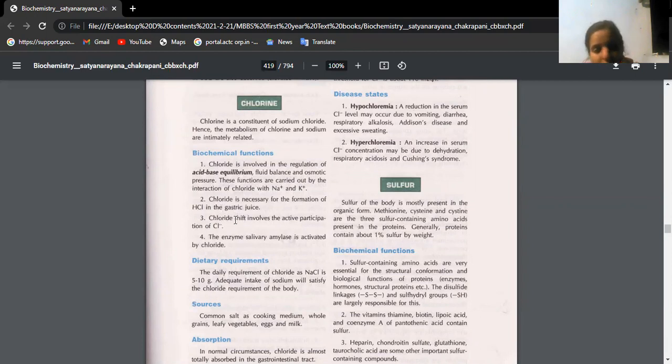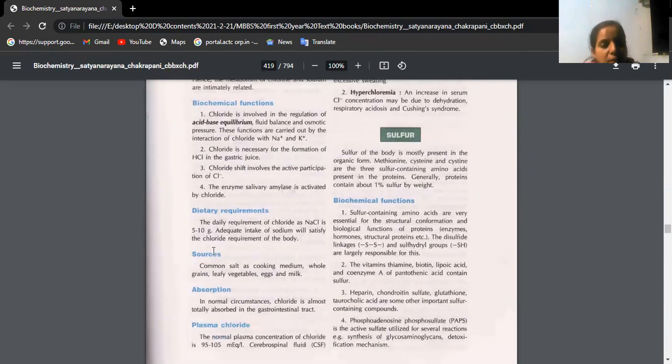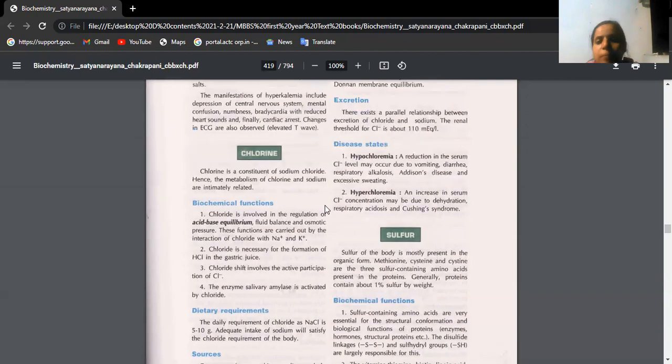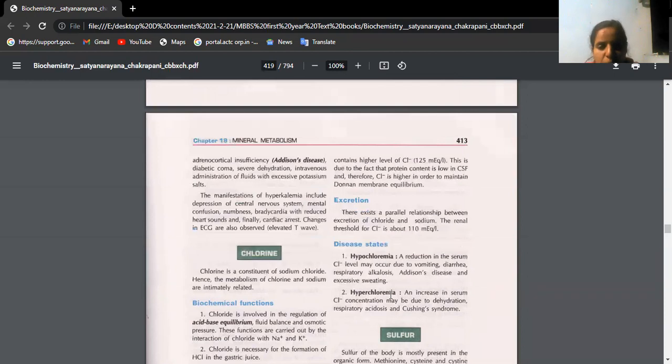Enzyme salivary amylase. So the dietary requirement is 5 to 10 grams. Sources of chloride are the same, sodium chloride, we say salt. Sources apart from salt are whole grains, leafy vegetables, etc. Absorption is in the GIT, plasma chloride is 95 to 105 milliequivalents. Excretion will be again in the urine, but sweat and all, loose motions, vomitings also, we may lose this chloride.